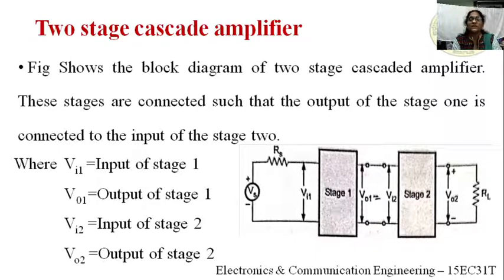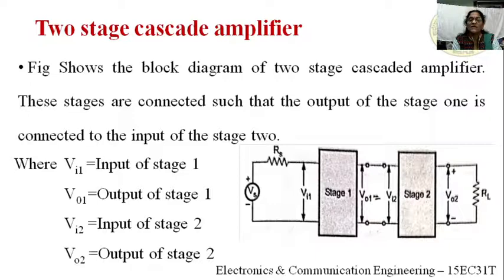Now the notations. I means input and O means output; 1 means stage 1 and 2 means stage 2.